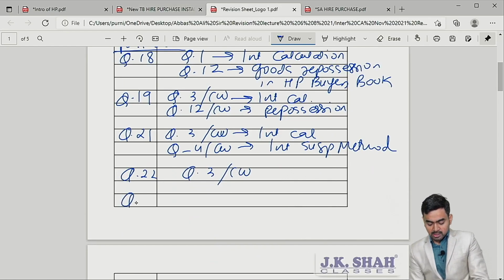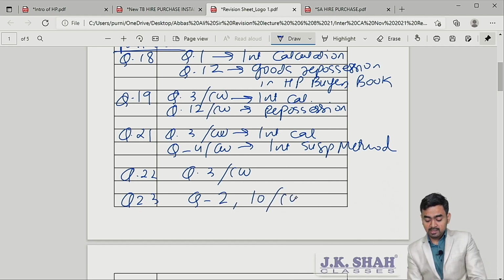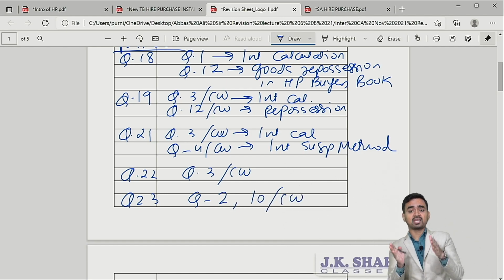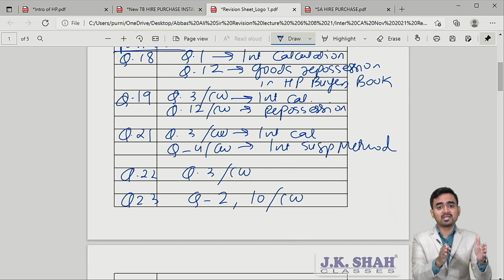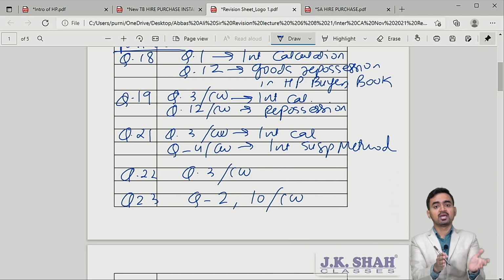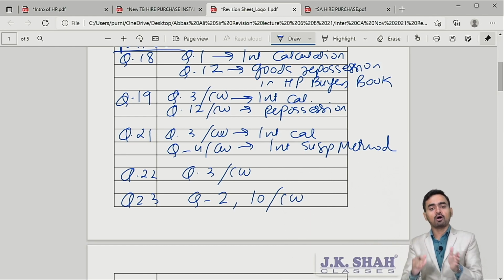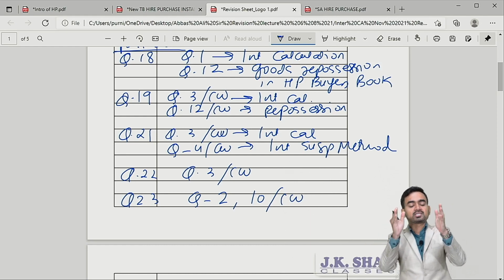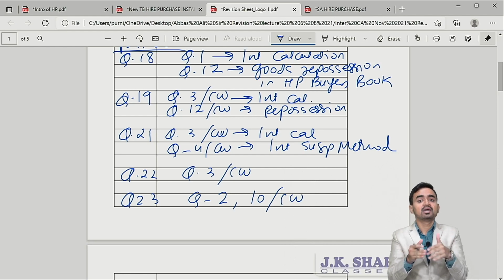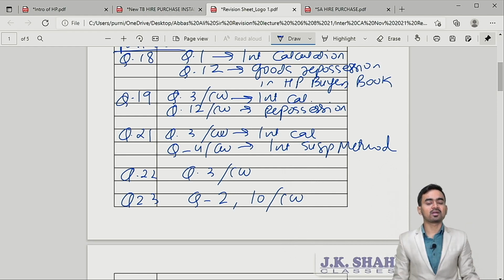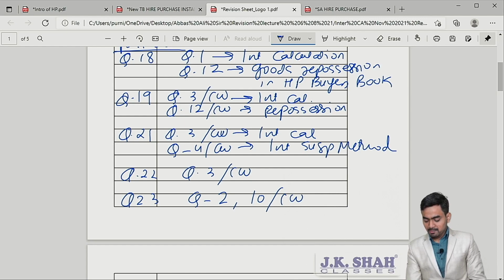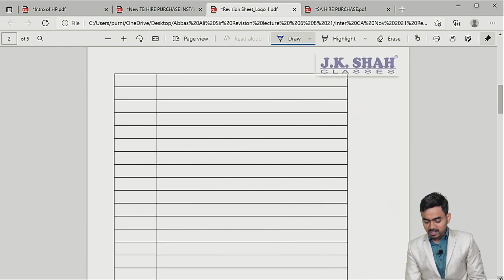So for question number 23, you can refer question number 2 and 10 of classwork. I hope these references are very useful. So if JK Shah Classes students are done with the classwork section carefully, effectively they are done with homework and past exam as well. And non-JKSC students, if your concept in this revision lecture is clear, it means even you are ready for this chapter as well. Okay, so question number 23, reference given.